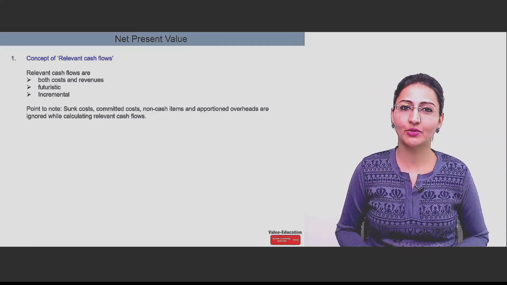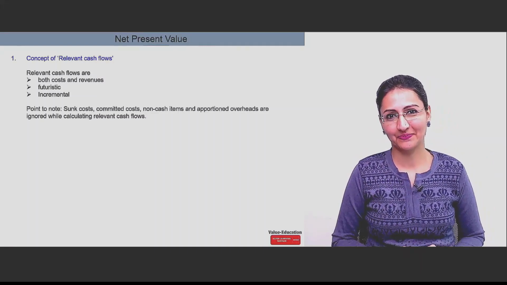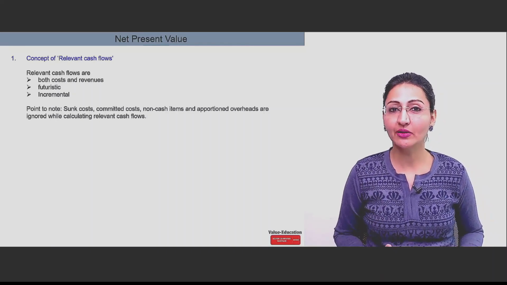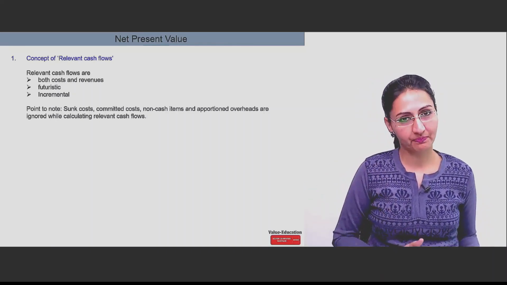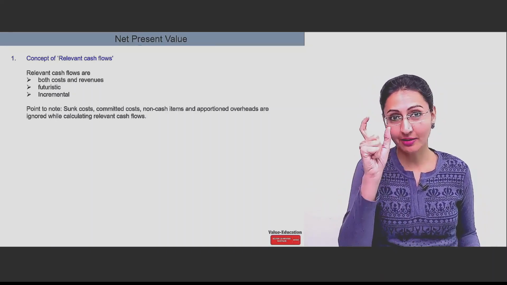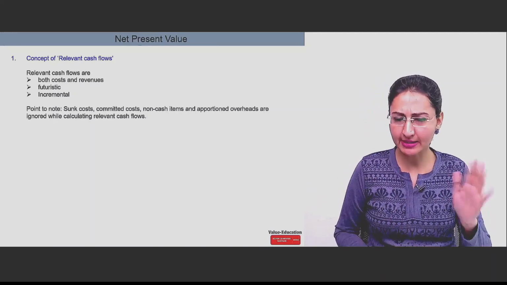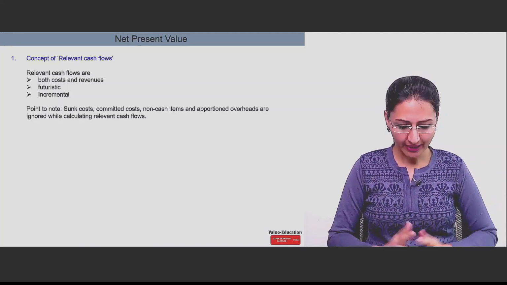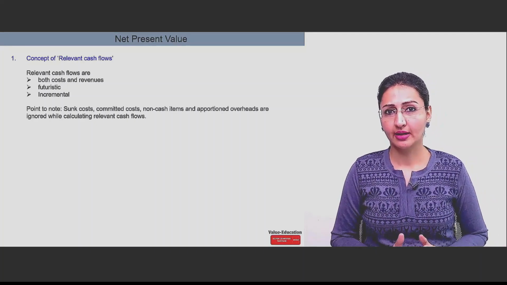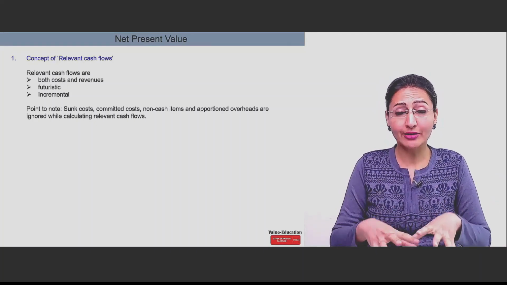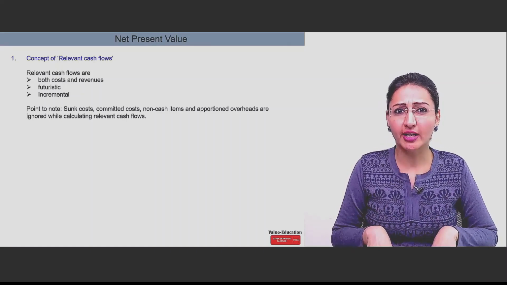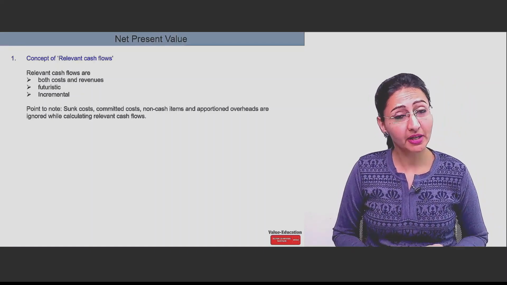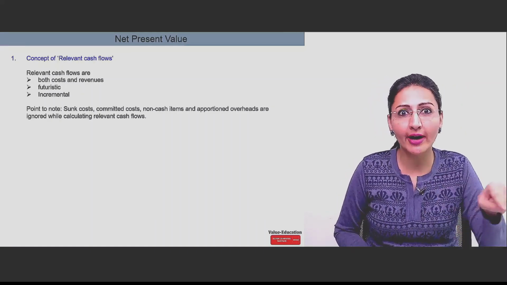Now let's come to the word relevant. What is the meaning of this word relevant? You must have seen this when you were studying PM also, and in your skills level in FM also this terminology was used, but majorly in PM. So what is relevant? Let's understand this. When you are considering a particular project, if any revenue, any cost is going to be there just because of that project, then it is relevant. Why? Because this cost is going to come only if you accept that project.